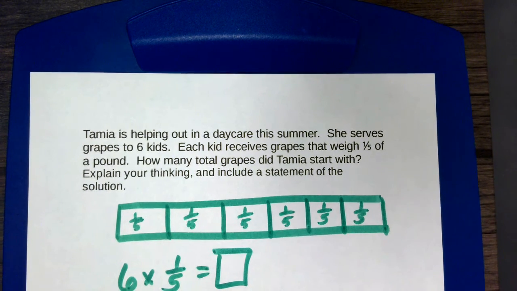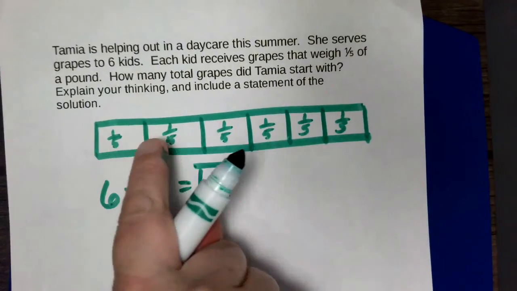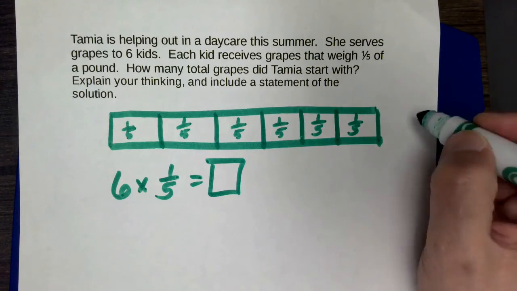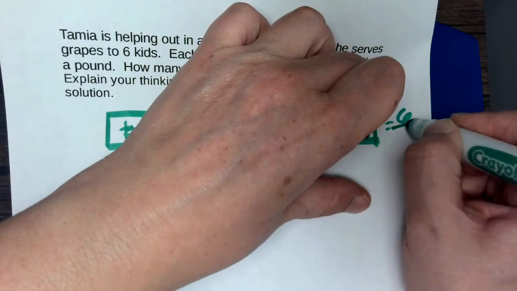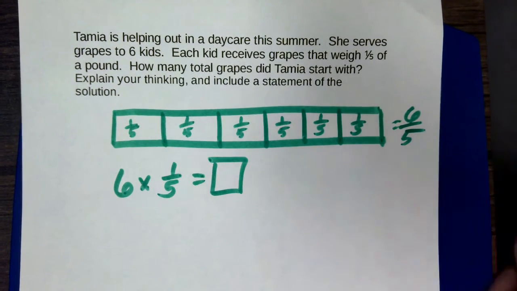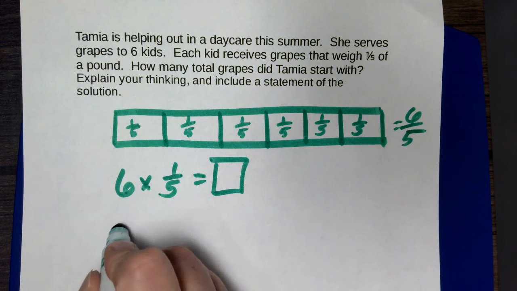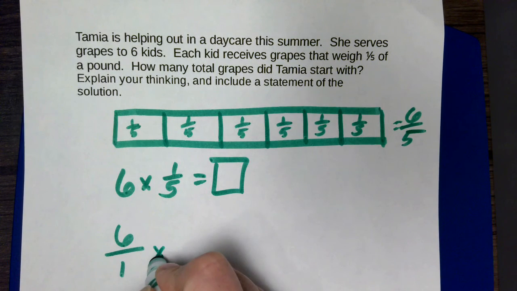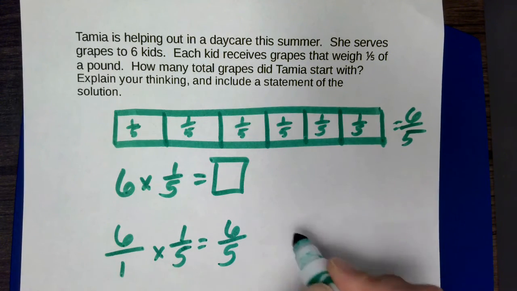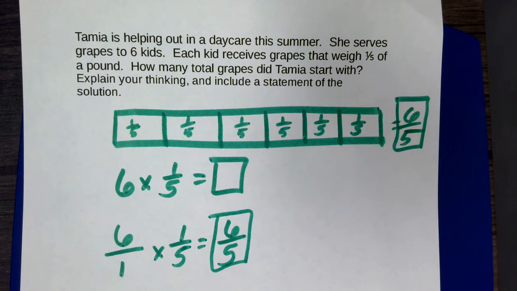Now, if I just look at the picture, I can figure out what my answer is. So 1, 2, 3, 4, 5, 6/5, I think is my answer. And 6/5 is more than a pound, correct? Because 5/5 would be equal to 1 pound. So let me go ahead and do the multiplication. I'm going to put my 6 over 1 and multiply by 1/5, and I get 6/5, just like I thought I would. Okay, so that's my improper fraction as an answer.